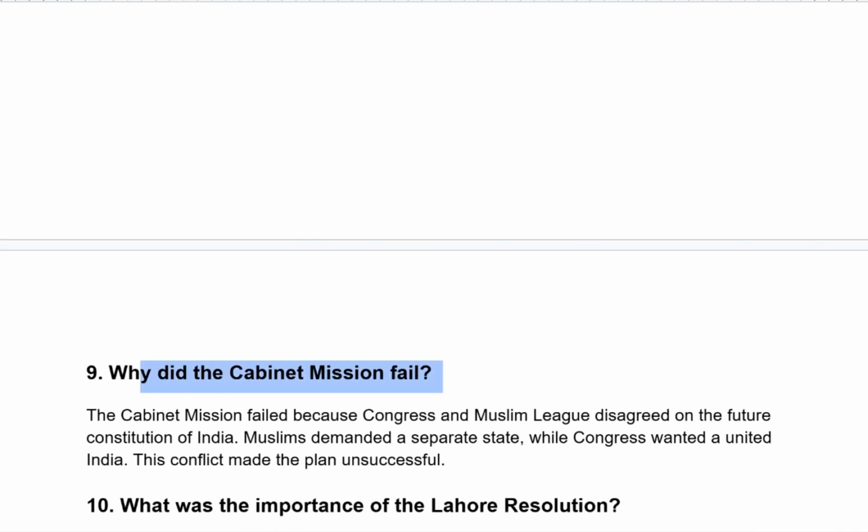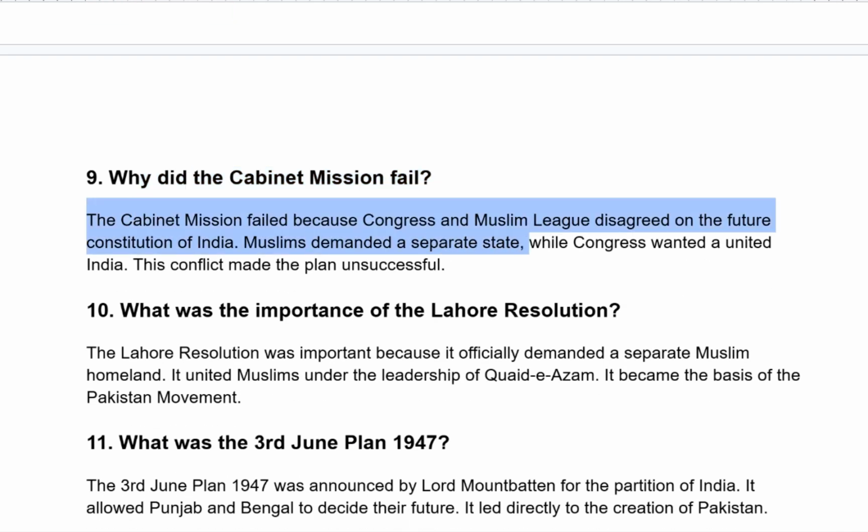Why did the Cabinet Mission fail? The Cabinet Mission failed because Congress and the Muslim League disagreed on the future constitution of India. Muslims demanded a separate state while Congress wanted a united India. This conflict made the plan unsuccessful.